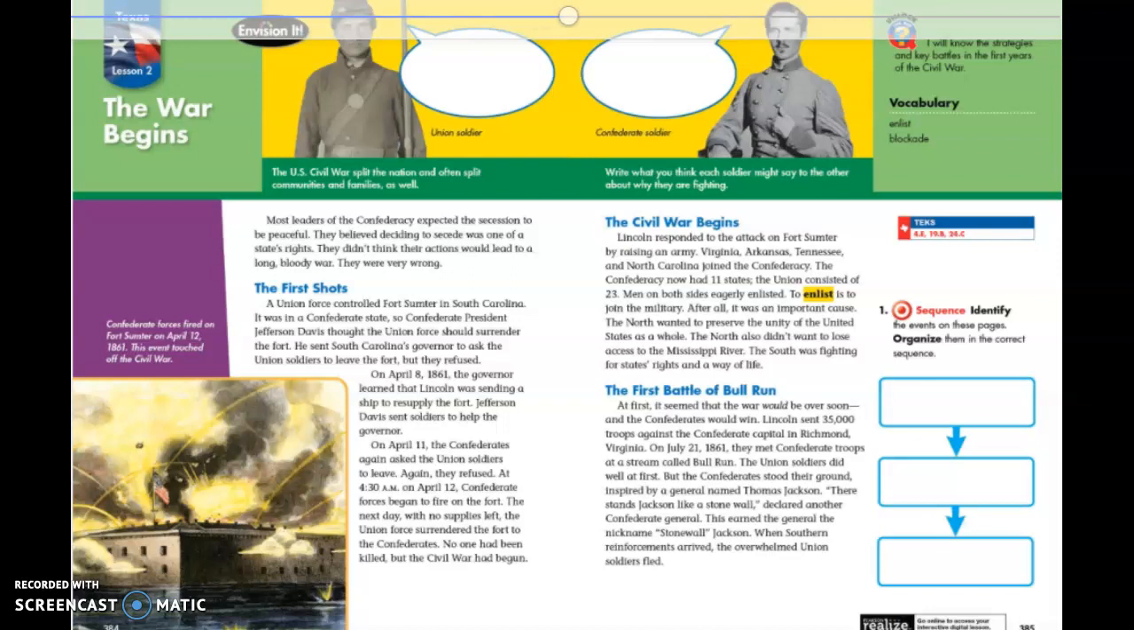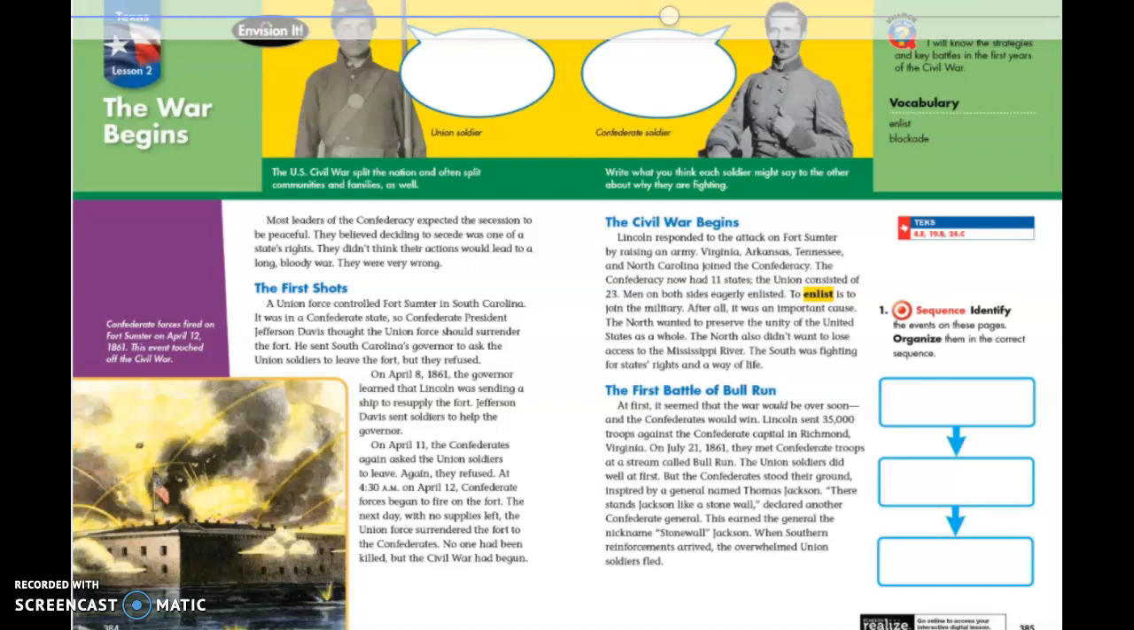The Civil War begins. Lincoln responded to the attack on Fort Sumter by raising an army. Virginia, Arkansas, Tennessee, and North Carolina joined the Confederacy. The Confederacy now had 11 states. The Union consisted of 23.